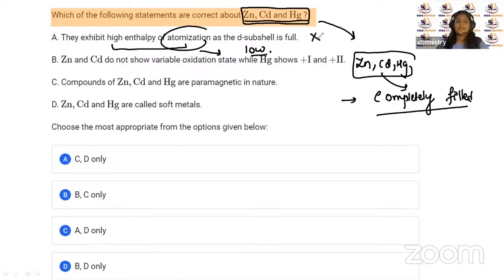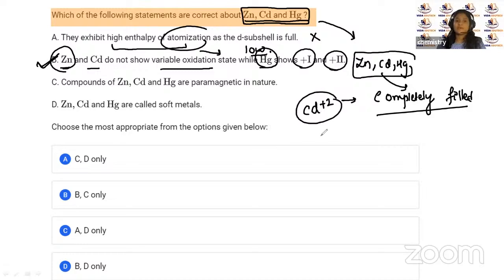Then, zinc and cadmium, they do not show variable oxidation state, whereas mercury shows +1 and +2 oxidation state. This statement is correct. Yes, we haven't seen zinc showing any variable oxidation state. Mostly they are in +2 oxidation state. Cadmium and Zn2+, they're in this state. Right? But mercury shows +1 and +2 oxidation state. So this statement is correct. So wherever B is not present, you can cancel that. Okay. So we have to check between C and D now.